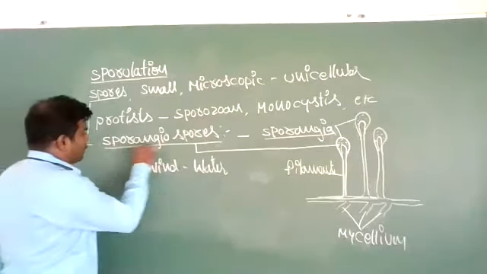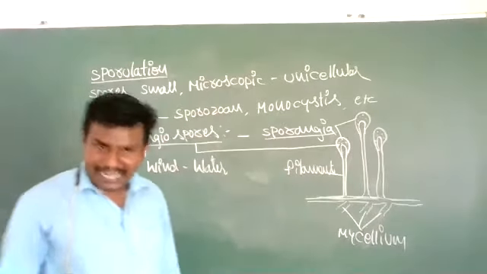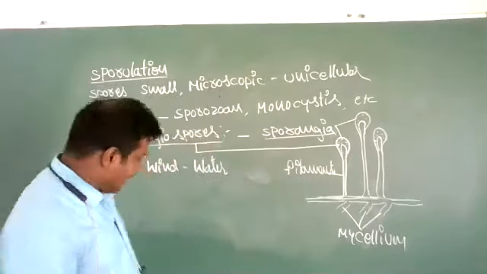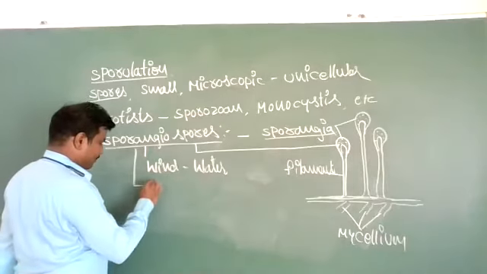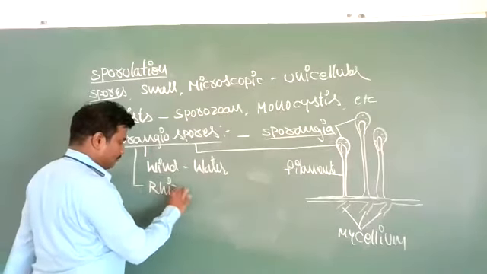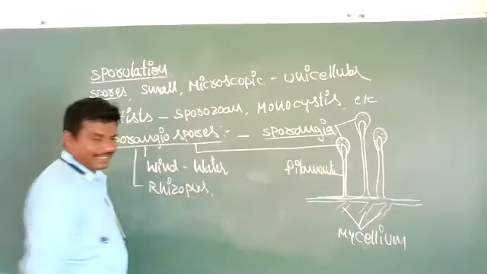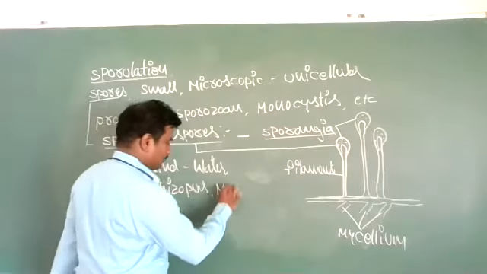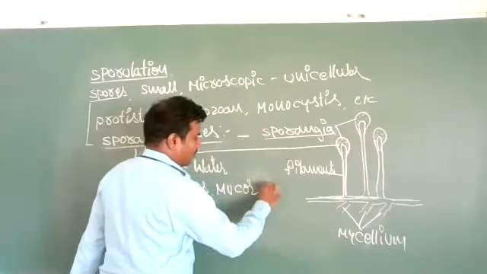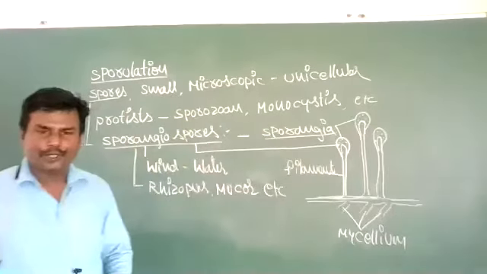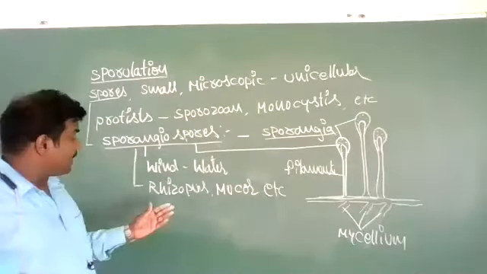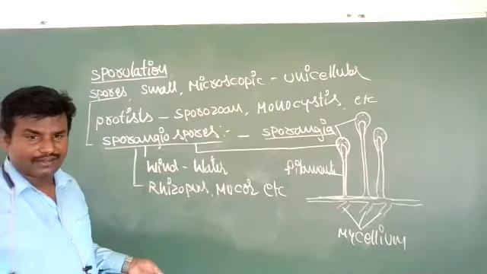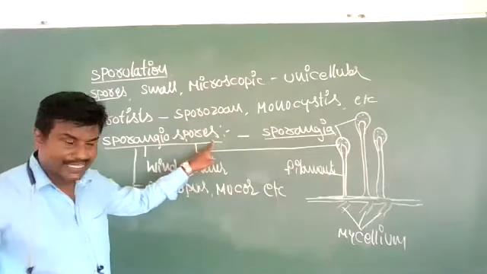Asexual reproduction by sporangiospores occurs in fungi like Rhizopus and Mucor.